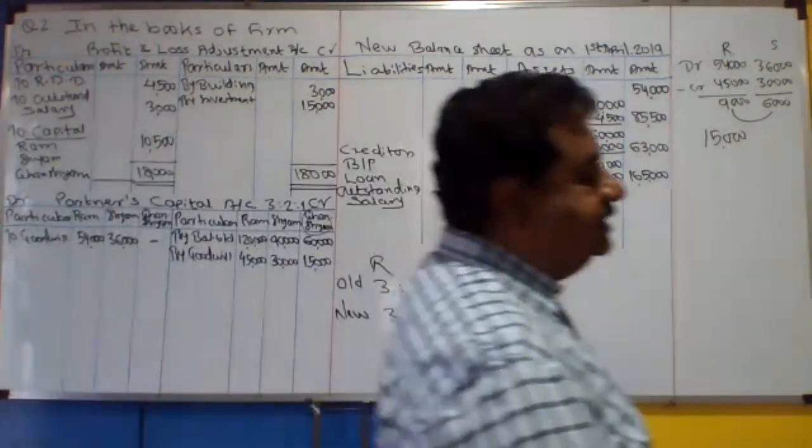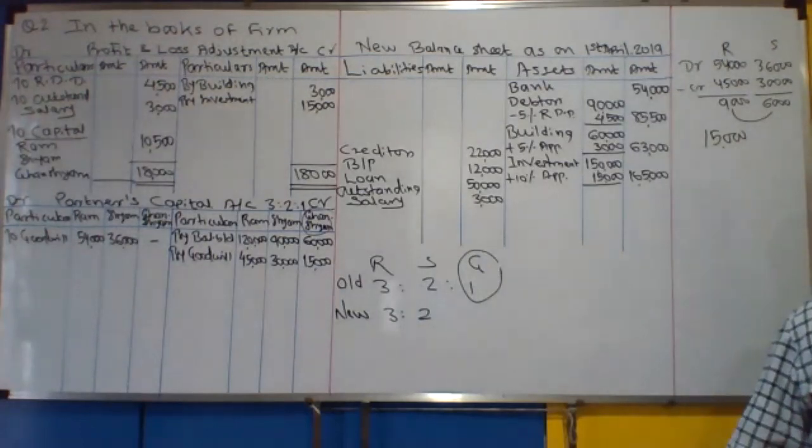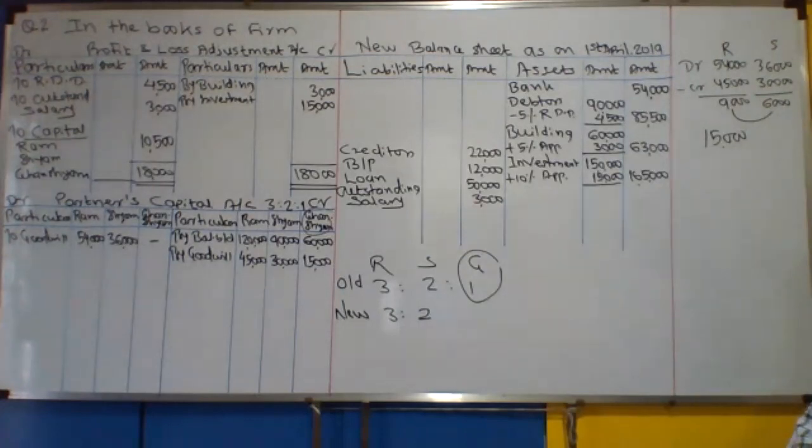So divided by 6. किती येतो बघा, डिव्हिजन करा. So 10,500 divided by 6, multiplied by 3.